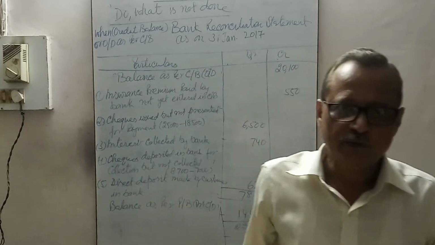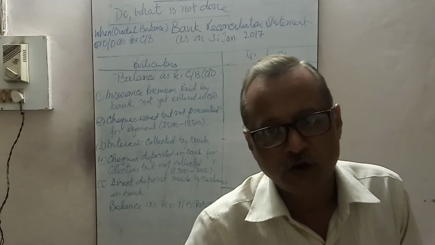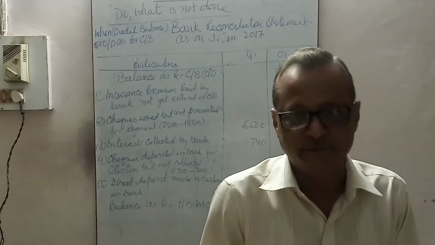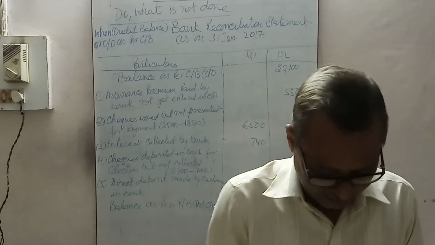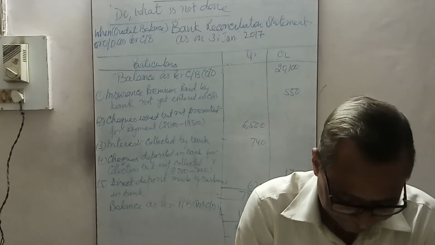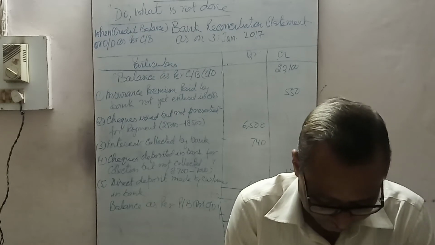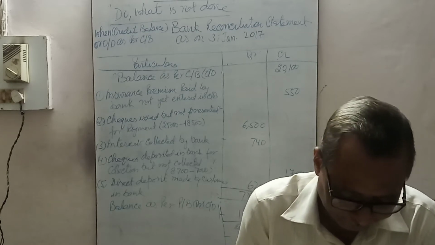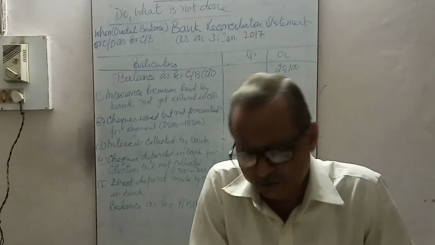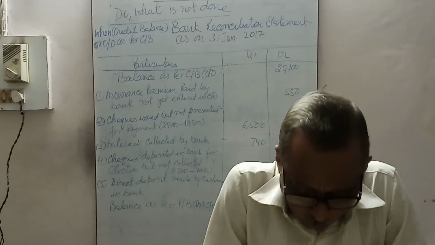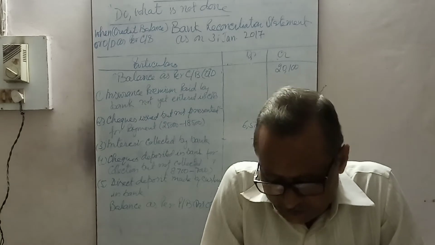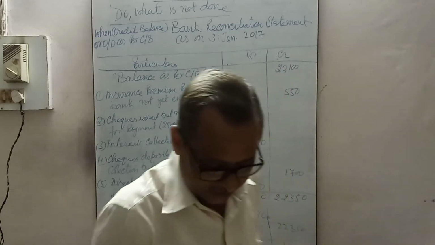I think it is clear now. Now one more question we will take to understand it. That is, if the credit balance of the passbook is given, that is a favorable balance. Or first take the adverse balance of the passbook, when the debit balance or overdraft balance as per cash book is given, we will see it. Next one, to understand it, see it.